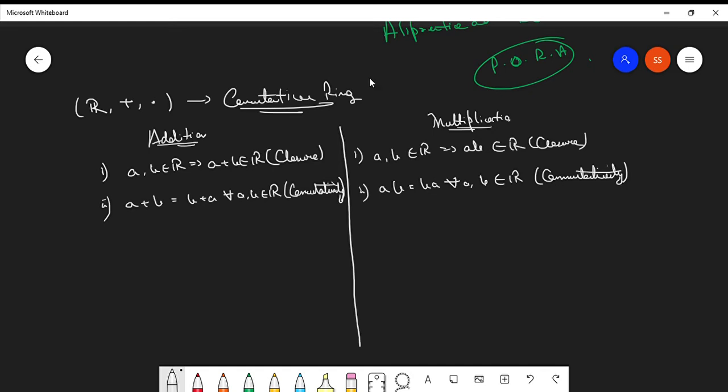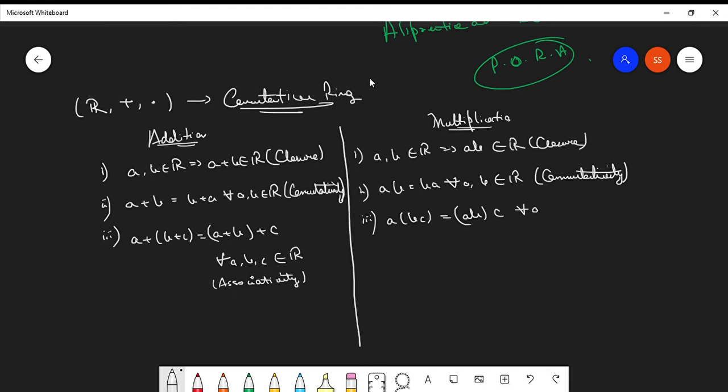Clear? The third one, let's say: a plus b plus c is equal to a plus b plus c, for all a, b, c belonging to the set of reals. This is called associativity. Same goes here: you have a times bc, which is equal to ab times c, for all a, b, c belonging to R, also called associativity.